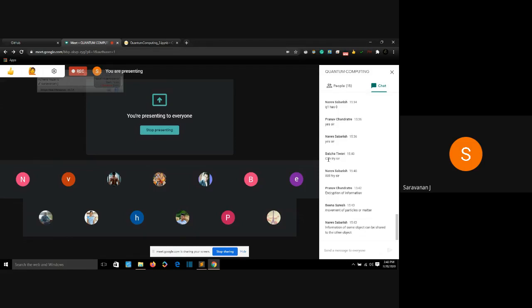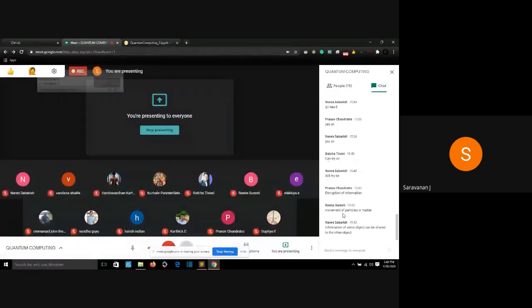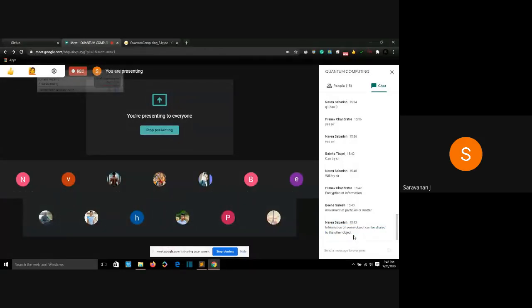So this can be useful in cyber security. If you need to transfer some information which is really secure, you can use this. Information of some object can be shared to another object. In cyber security, you can transfer information of a certain qubit to another qubit, and no one in between will know what the information is, except for the person receiving it. Except for Bob, Eve cannot find the information which has been passed from Alice to Bob. Only Alice and Bob will know. And when it's transmitted to Bob, Alice won't have that information anymore. Only Bob will have that information.